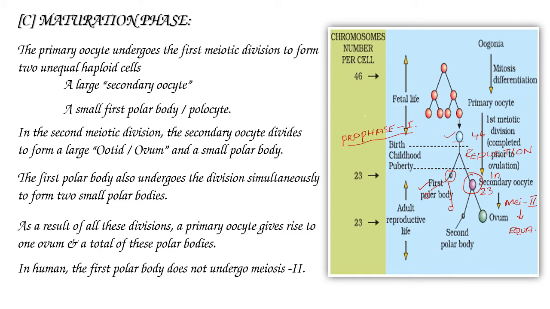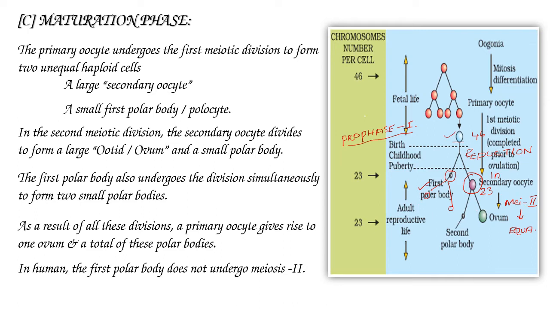In human, the polar bodies formed during first meiosis as well as during second meiosis do not undergo meiosis 2 division.